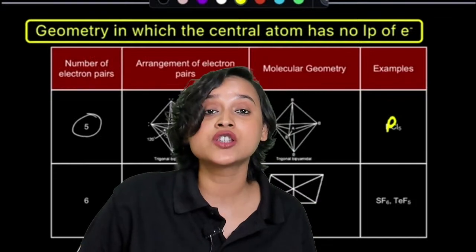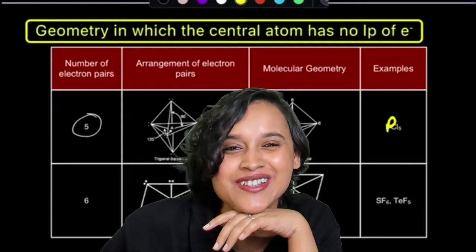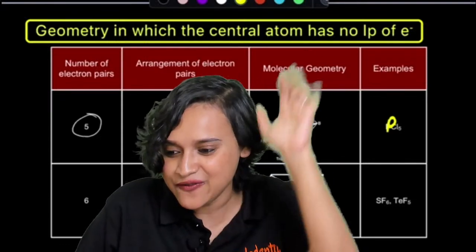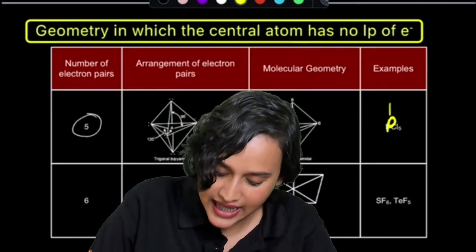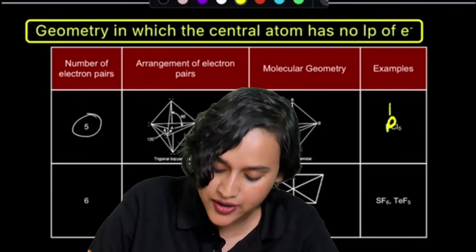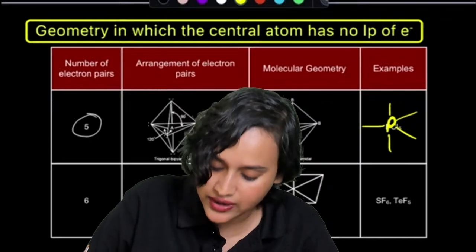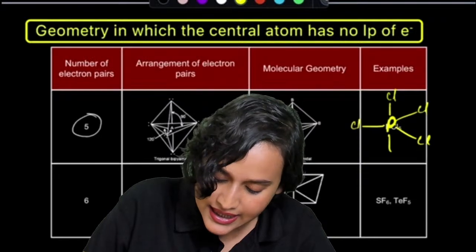Phosphorus belongs to the nitrogen family. Nitrogen family has how many electrons in the outermost shell? 5, right? If it is 5, then we're going to have trigonal bipyramidal. So we will have a triangle here, and we will have pyramidal here. So Cl, Cl, Cl, Cl and Cl.